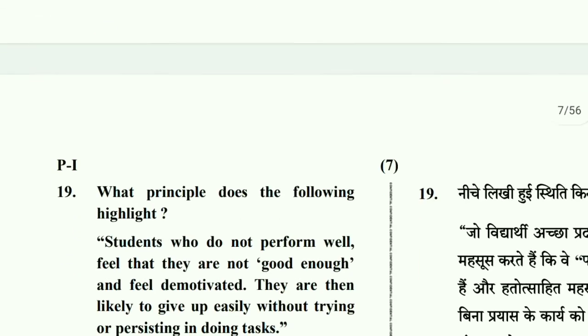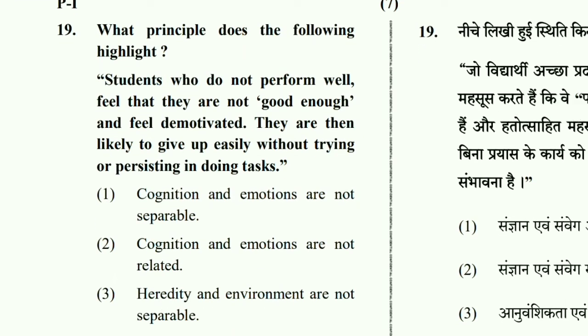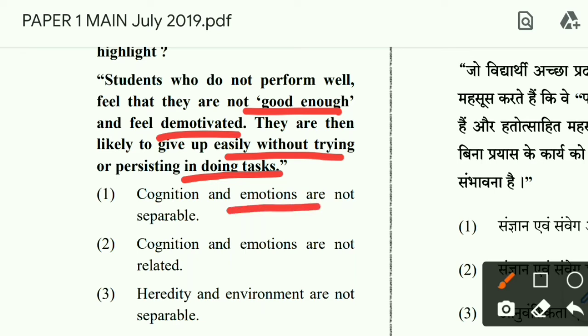Then question number 19. What principle does the following highlight? Students do not perform well, feel that they are not good enough, and feel demotivated. They are then likely to give up easily without persisting on tasks. So students are trying but failing, which is making them demotivated, and then they are giving up the work. What is this? Cognition and emotions are not separable.